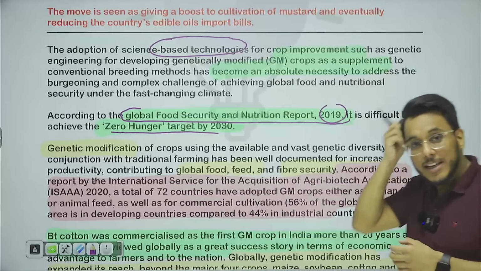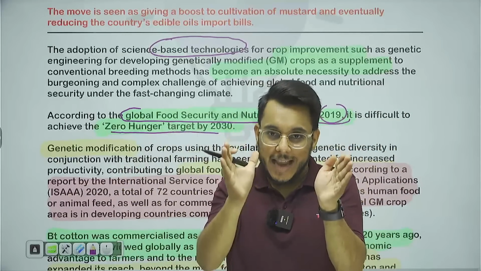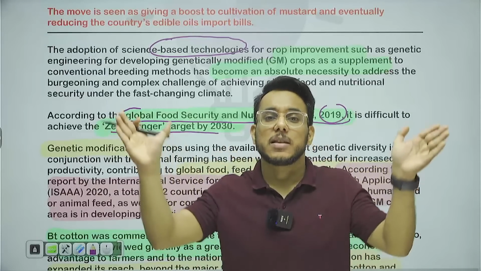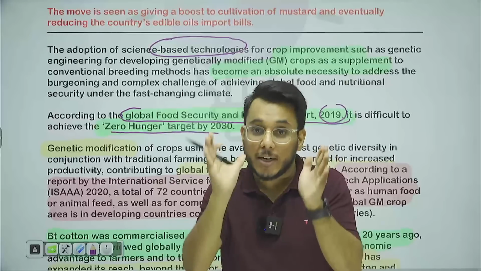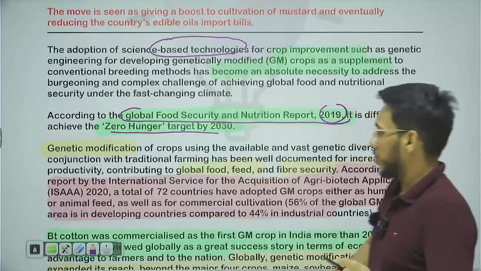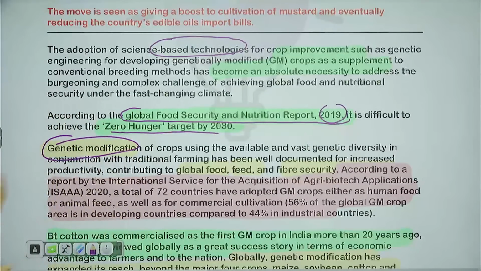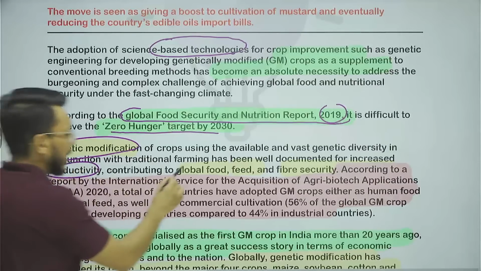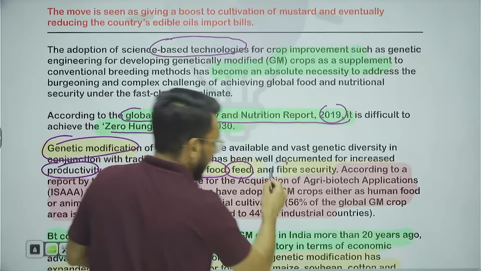So what we need is to increase yield. Now see, land is limited, but population is increasing every day. If you need to feed an ever-increasing population from that limited land, productivity increase is the only solution. Genetic modification, developing hybrid varieties, developing other genetically engineered varieties can be a solution, can increase productivity, and can contribute to global food, feed, which will be given to animals, and fiber security.